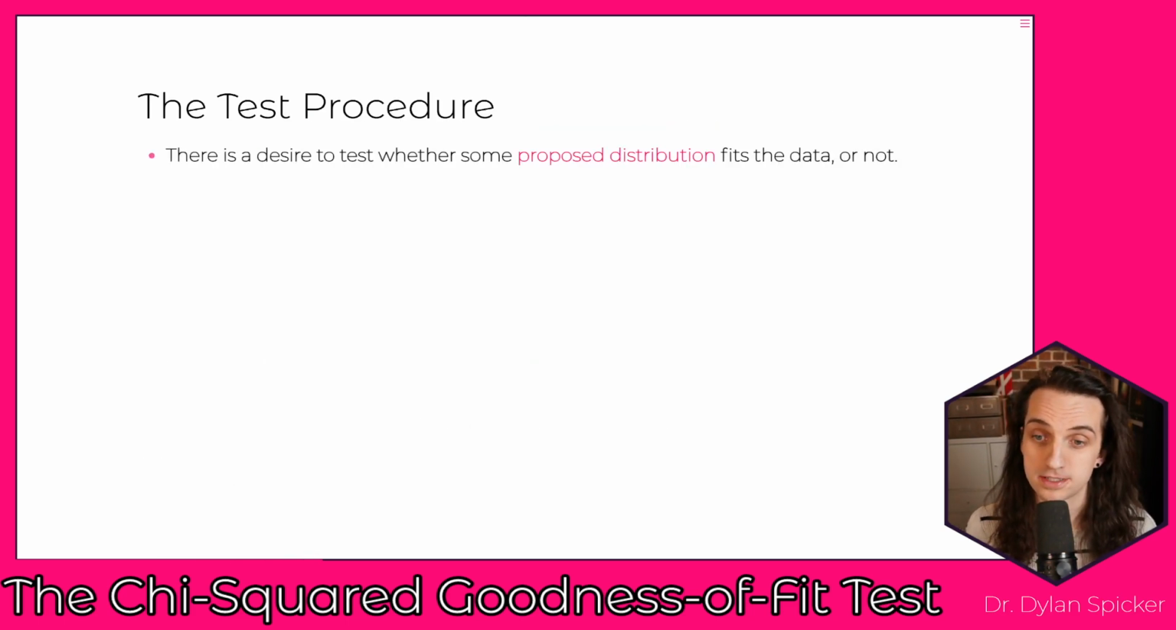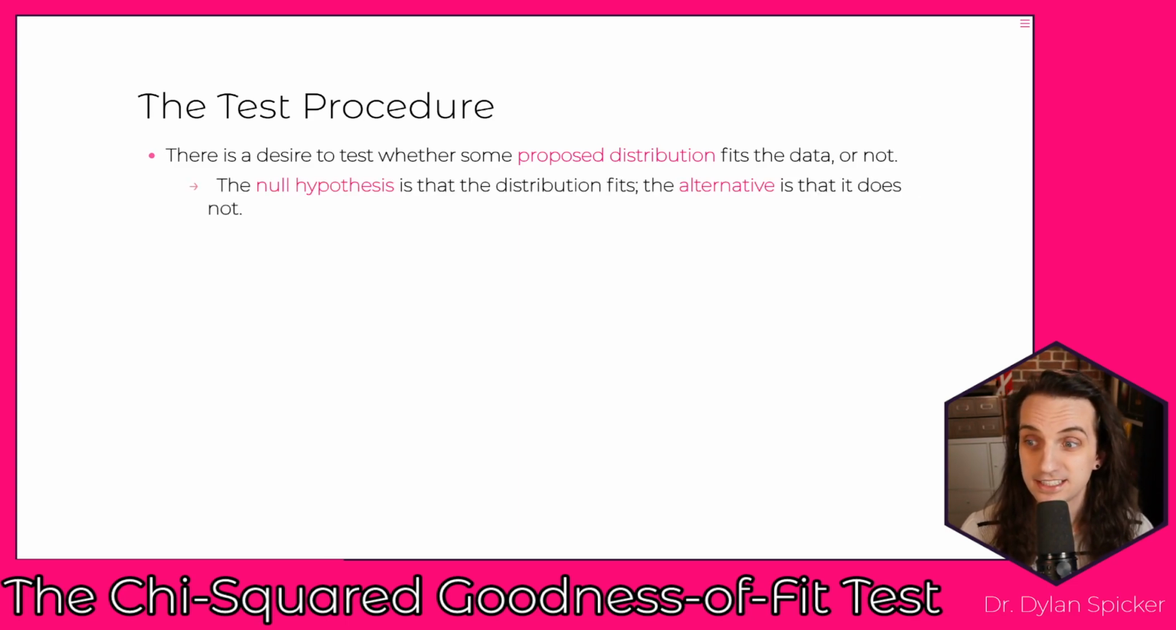So what does the test procedure look like? Well, the desire is to test whether some proposed distribution actually fits the data or not. The null hypothesis is that the distribution does fit the data. The alternative is that it does not fit the data. Most often we're going to express this simply in words. The null hypothesis is that the given distribution fits. The alternative is that it doesn't.